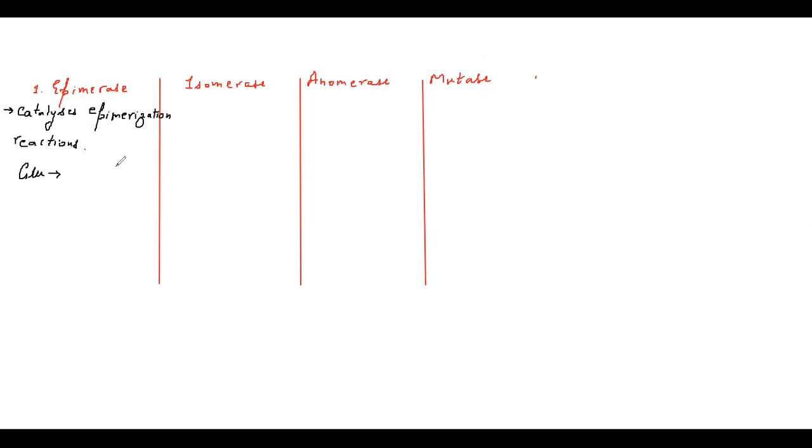Glucose can have several different types of epimers, such as maltose, such as galactose. So if an enzyme converts a glucose molecule into maltose or galactose, maltose is an epimer of glucose at the second carbon atom. Galactose is an epimer of glucose at the fourth carbon atom.